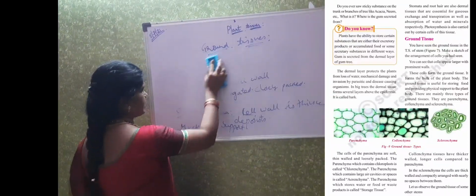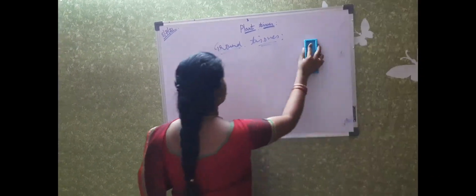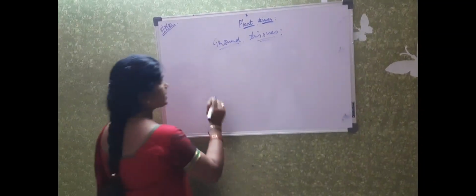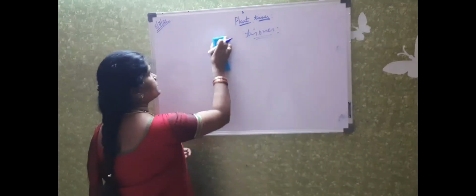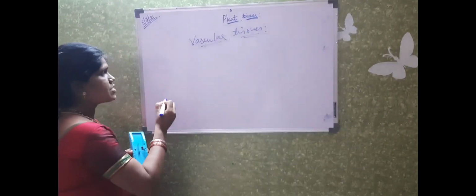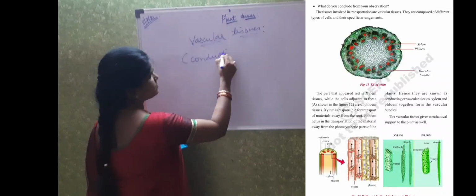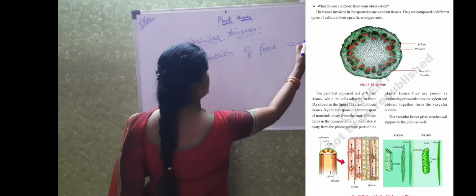So in the laboratory we can see the permanent slides of this parenchyma, collenchyma and sclerenchyma. And the last one is vascular tissue. The last type of tissue is vascular tissue. So vascular tissue is meant for conduction of food and water.